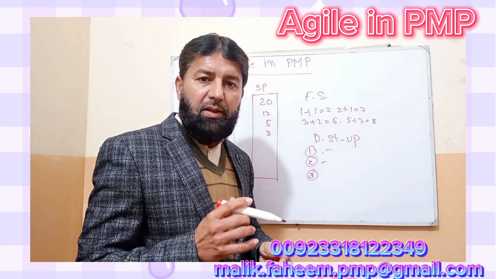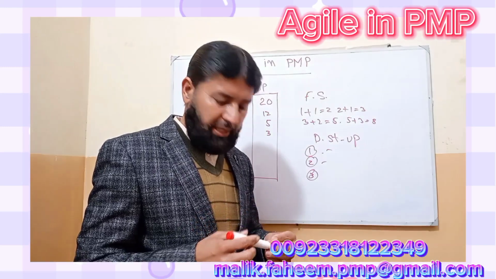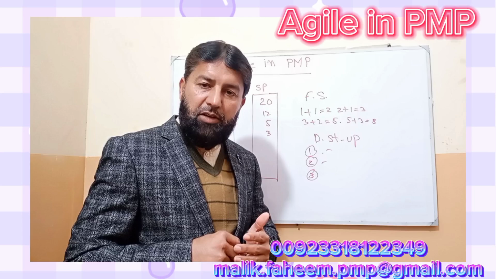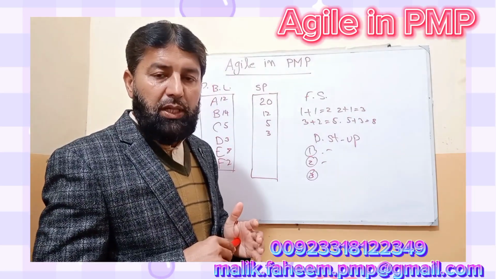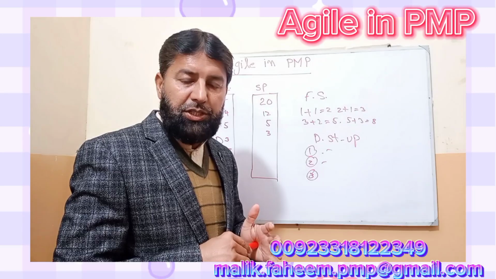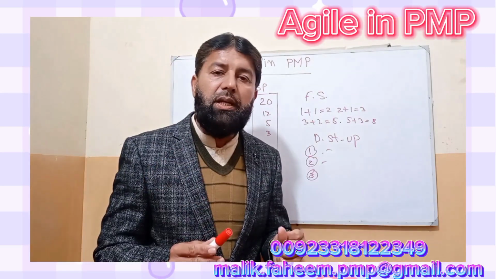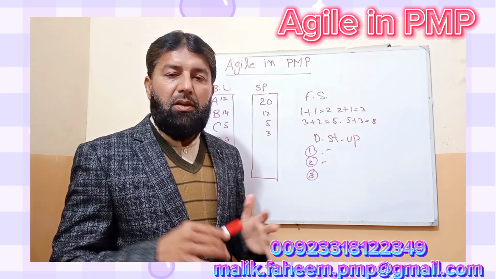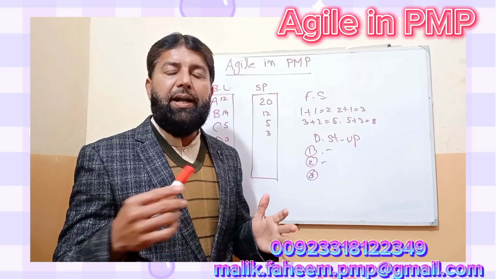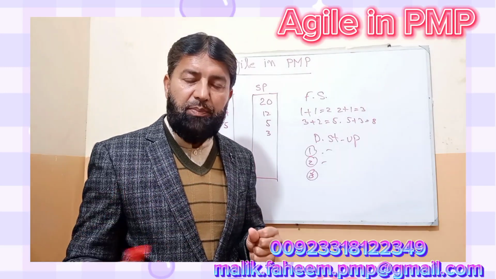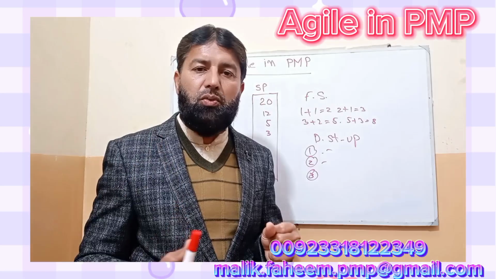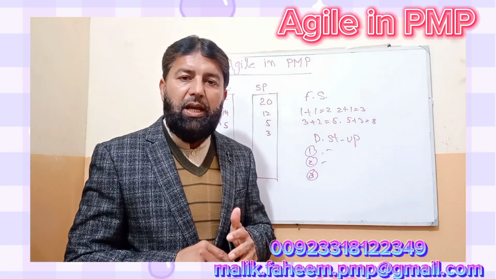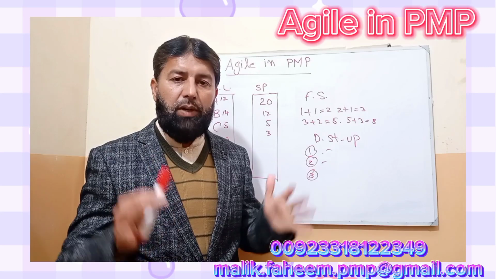Agile works in a co-location environment, and we use osmotic communication. Osmotic communication is more of a natural communication. For example, you and I are sitting in one place, and I am talking on the phone with someone else, and you overhear.